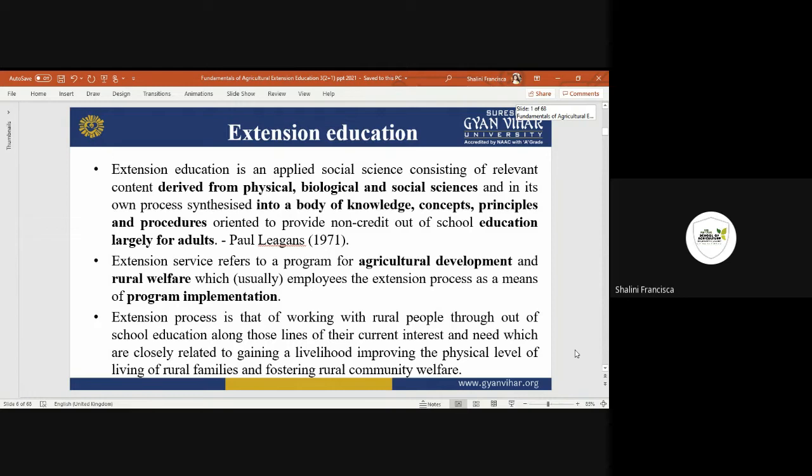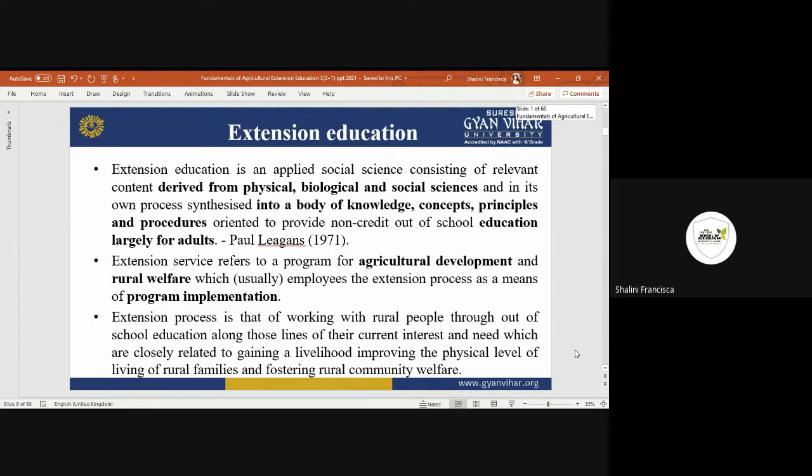It is a non-credit thing, so we don't pay for it. It's free of cost, and people voluntarily come and make themselves available to us so that we can disseminate our knowledge to them. Then another scientist said it's agricultural development.